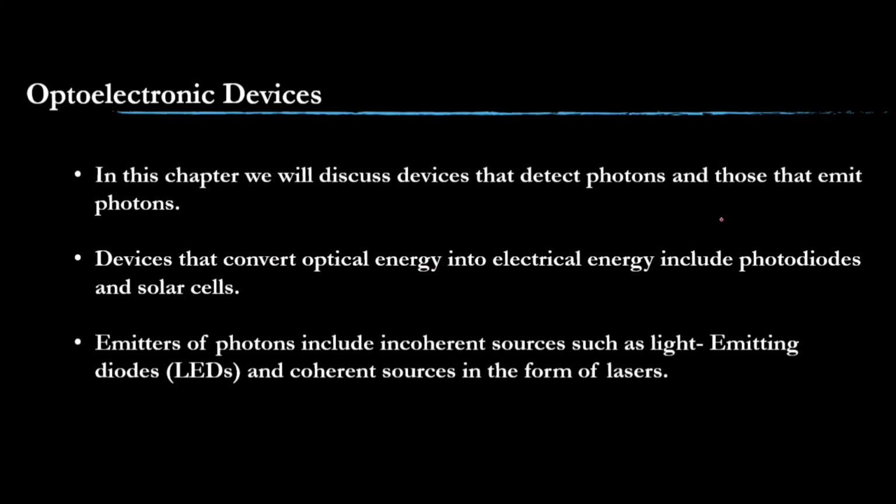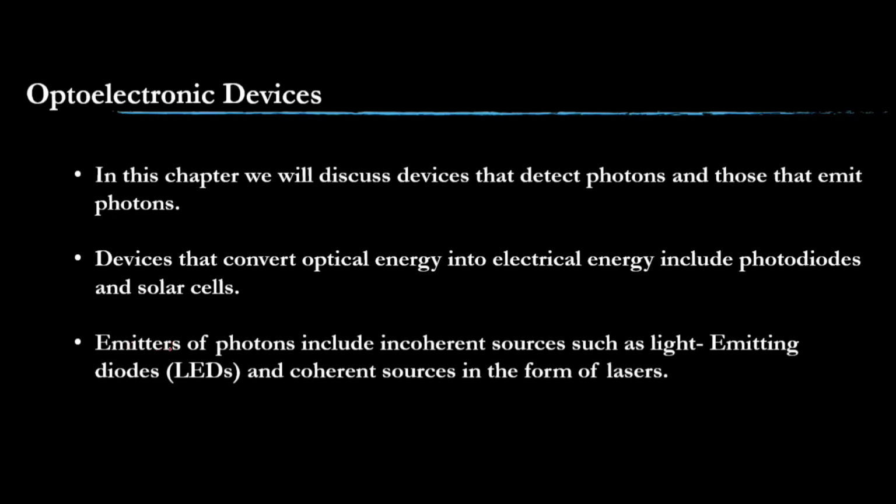A very small amount of light is converted into a small electrical signal in a photodiode, but in a solar cell the conversion is massive. The sunlight is converted into a power source, basically solar cells.